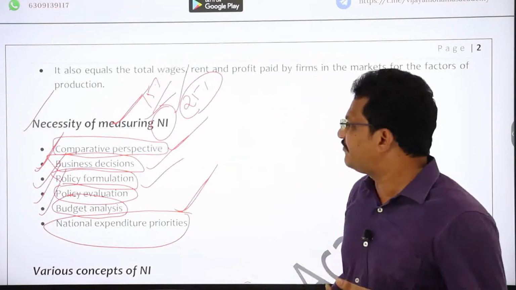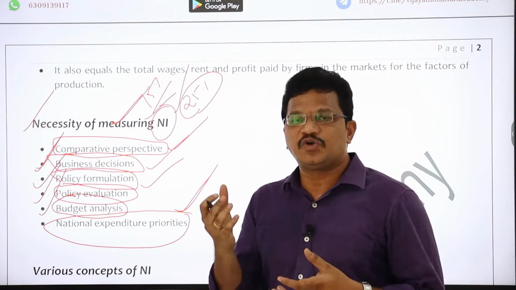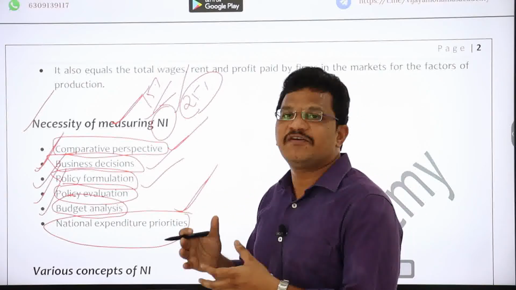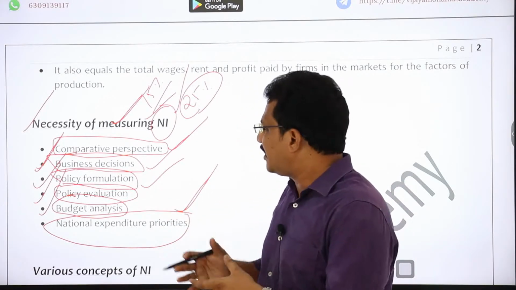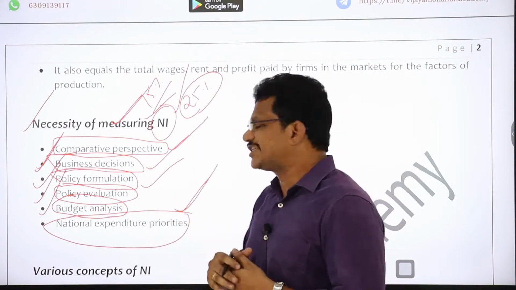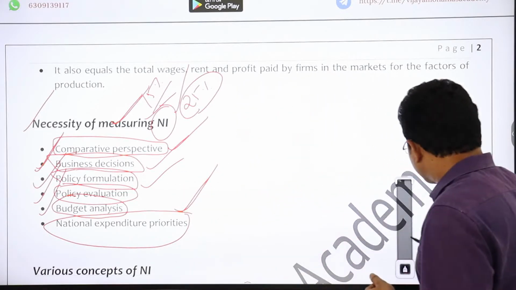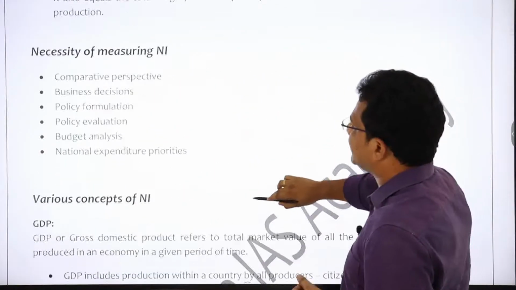So this is the significance of measuring national income. You need to have a certain idea about national income to derive particular policies, to evaluate particular policies, and to have correct expenditure priorities as far as the national economy is concerned, right? Then we will move to the next aspect.